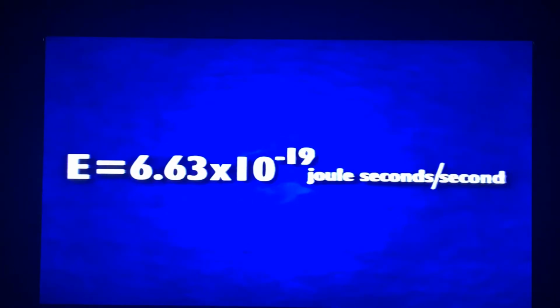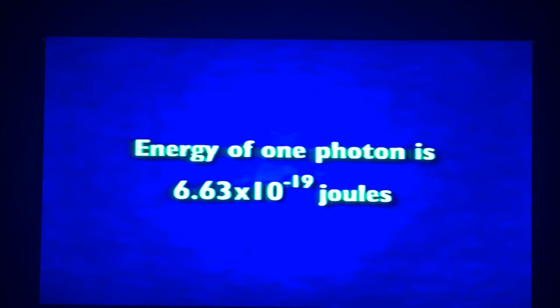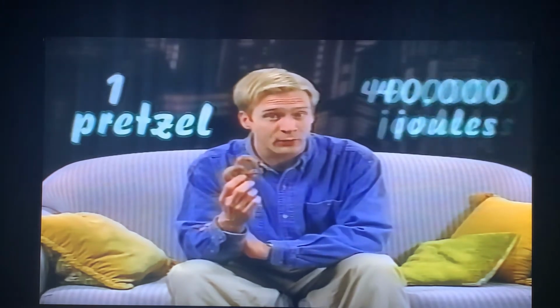Remember how we said you need joule seconds to make the algebra work out? Well, here's where it happens. If we cancel out the seconds in joule seconds and the seconds down here from the frequency, we're left with joules, which is the proper unit for energy. There, energy of one of those little photons is 6.63 times 10 to the negative 19 joules. To give you an idea of how little energy that is, eating one pretzel gives you about 40,000 joules of energy.